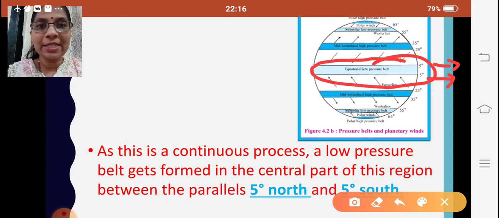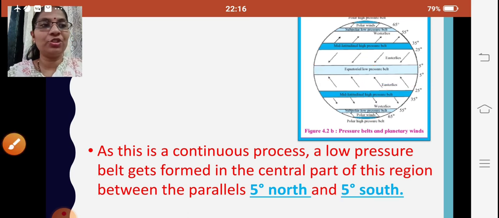What are those parallels? The latitudes, the parallels 5 degrees north and 5 degrees south. So what are these pressure belts called? It is formed near the equator, so they are called equatorial low pressure belts. Why low pressure? Because the temperature is high. Higher the temperature, the air pressure will be low. So the pressure belts formed over here are equatorial low pressure belts. I hope this is clear to you children.